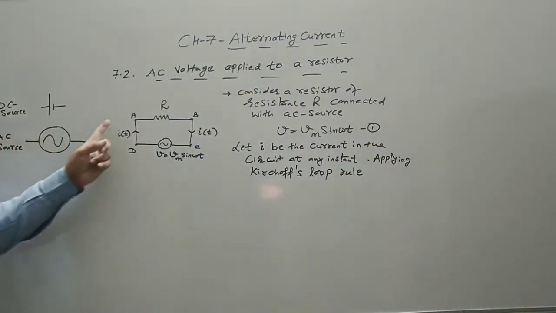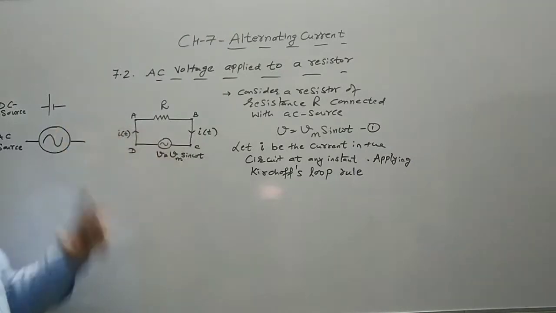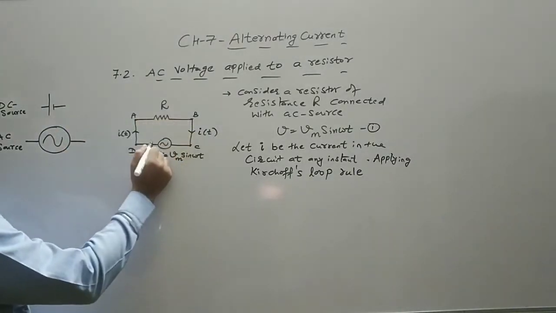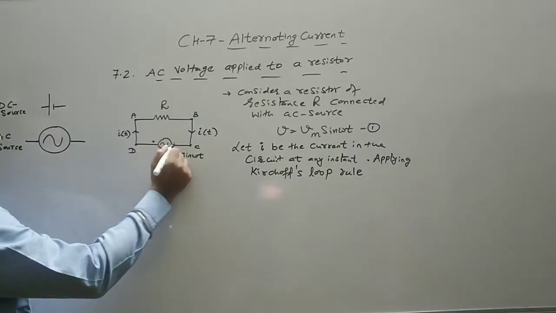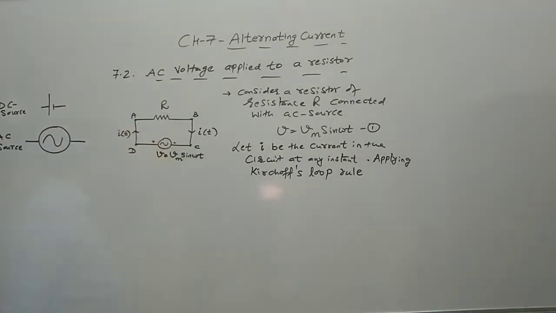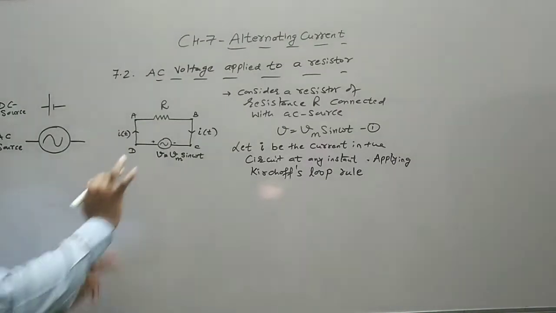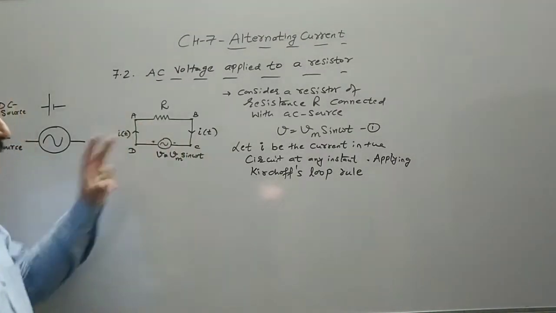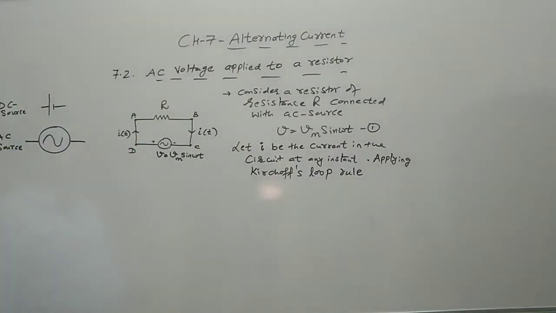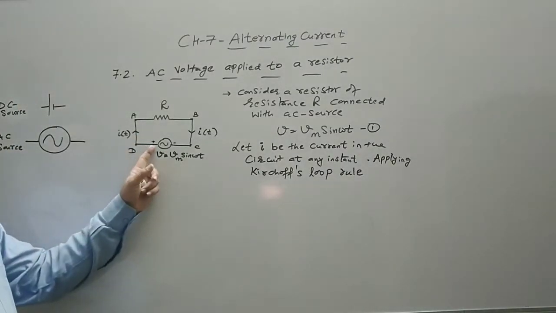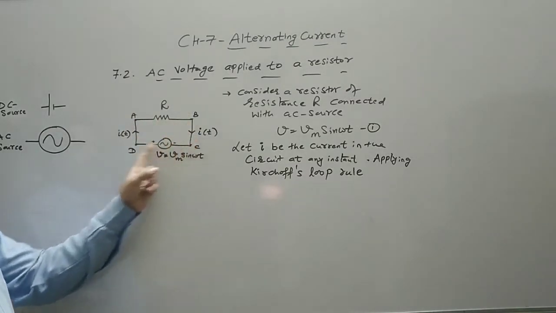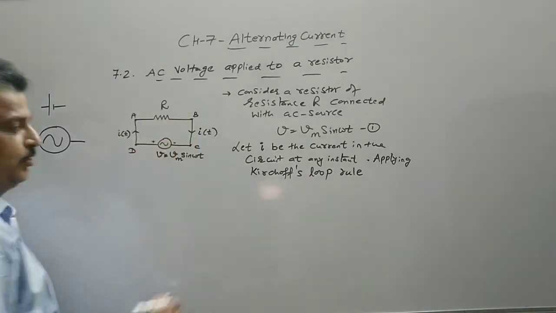So we apply the Kirchhoff law. Suppose we are taking the current in this direction. So at any instant this is plus sign and this is minus sign. Now we know the polarity will change, so we are not labeling plus and minus sign. But at any instant, if I want to apply the Kirchhoff law, and if this is positive, now apply the Kirchhoff law from A to B to C to D to A. You are moving in the direction of current.